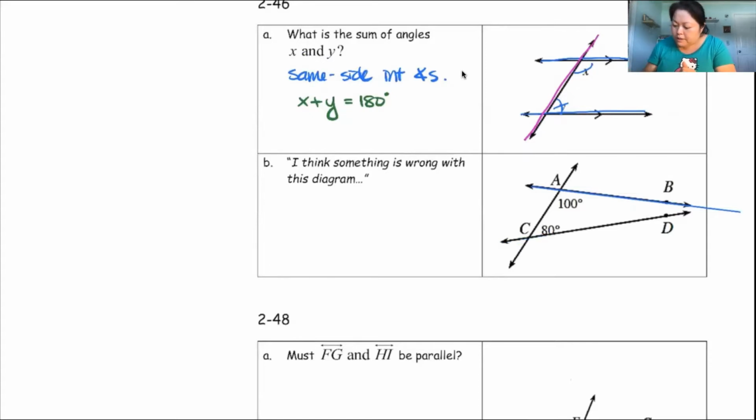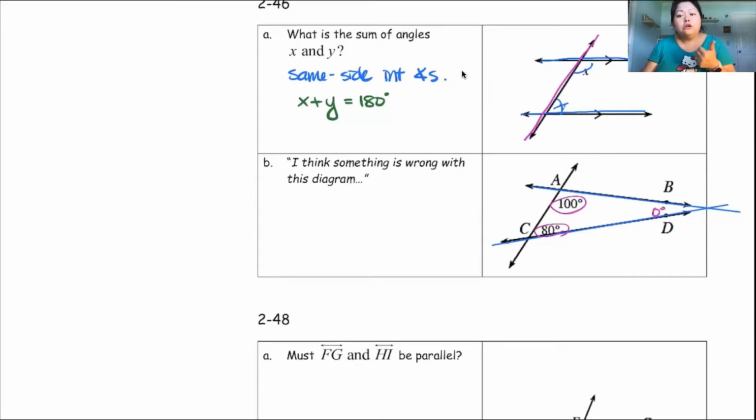So CD is going to go on and on and on forever. And notice that if you continue them, they eventually look like they're going to cross, and hence we create a triangle there. Now, that should give you a pause, right? Because if you create a triangle, we know from a previous lesson that the angles in a triangle must add up to 180. But I already have 100 degrees and I already have 80 degrees. So that means I can have nothing here. It's 0 degrees here. But clearly you see there's some degree there because it has to make a triangle.